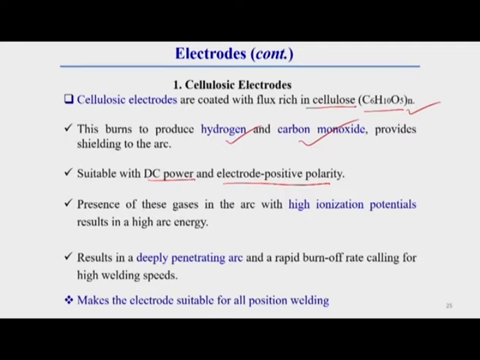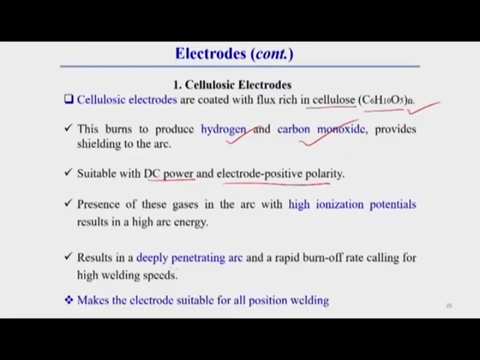Due to this high arc energy, you can get deep penetration, and it provides more heat, so the burn-off rate also increases. If burn-off rate as well as penetration increase, we can increase the welding speed also. That is why it is generally called for high welding speed.